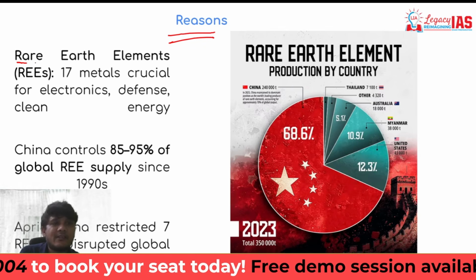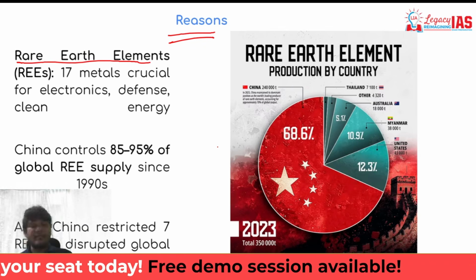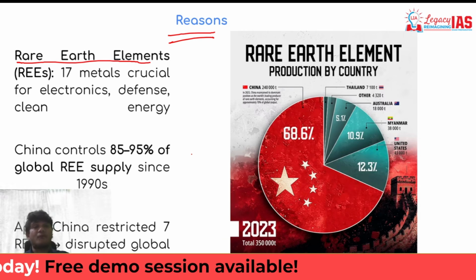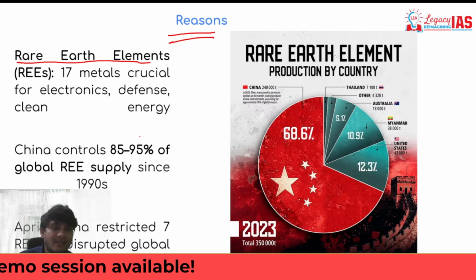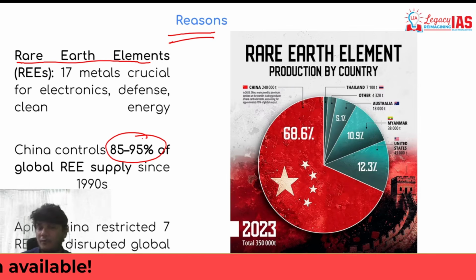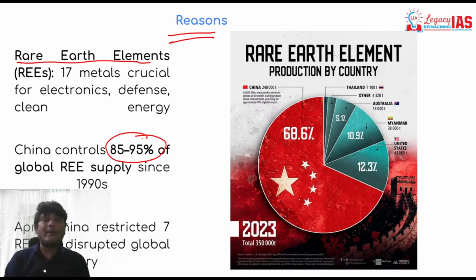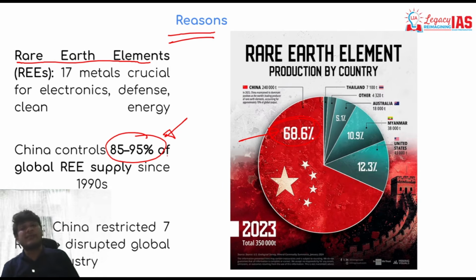The very first thing is the rare earth elements. China basically controls, and this keeps fluctuating year on year, close to 85 to 95% of the global rare earth elements supply. And why is that happening? Because close to 70% of production is happening in China itself. As far as global supply is concerned, over 80% has been controlled by China since 1990.